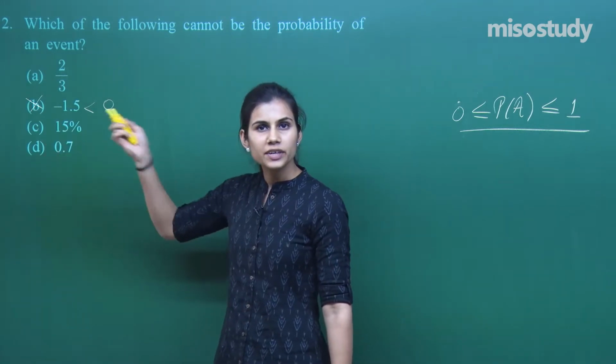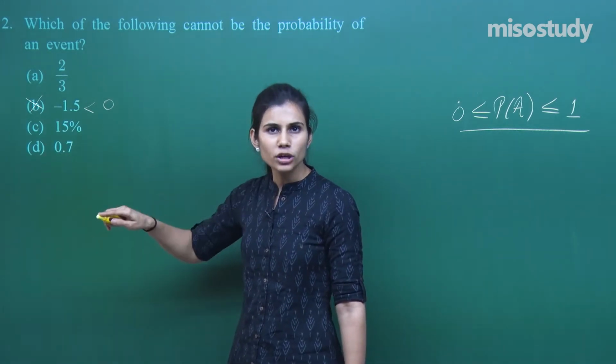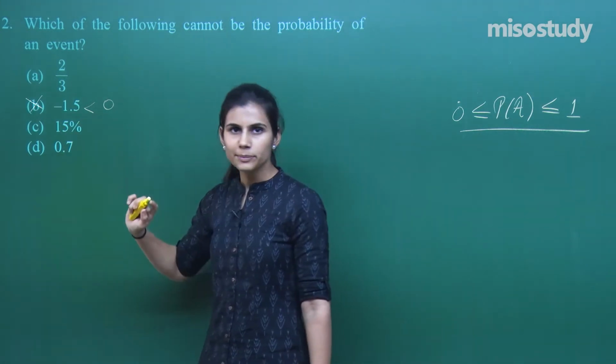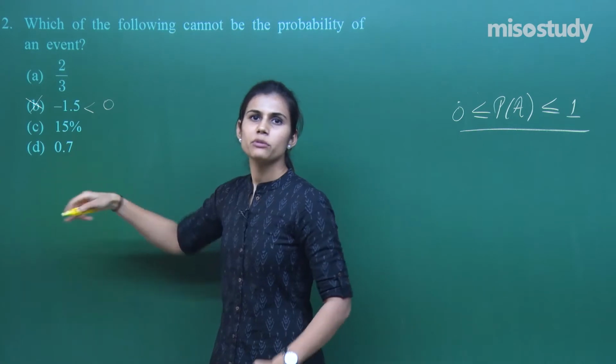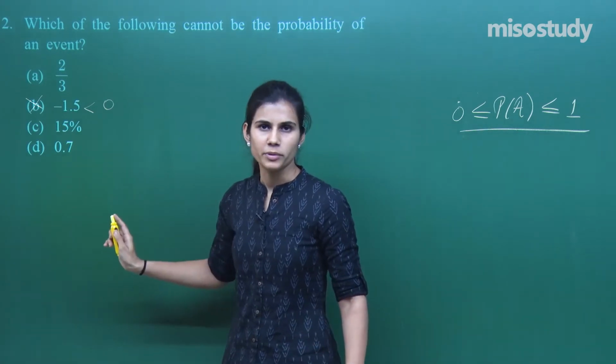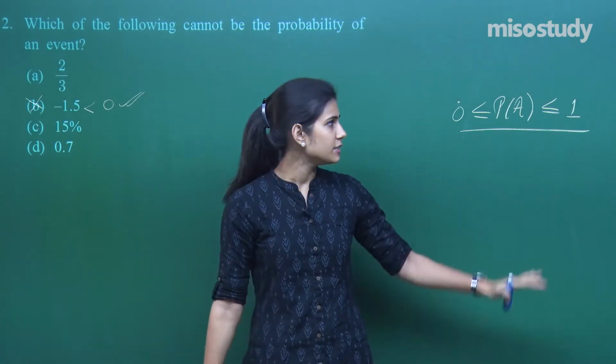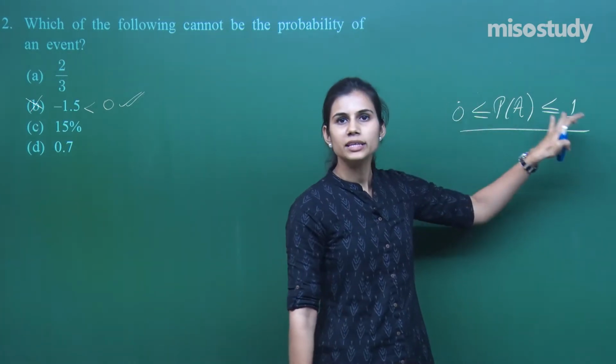15% can be written as 15 upon 100, which is 3 upon 20, which is again greater than 0 and less than 1. So this can be the probability. And the 0 point something option, which is again between 0 and 1, can also be the probability. So it is this one which cannot be the probability of any event, because the probability of any event is always between 0 and 1.